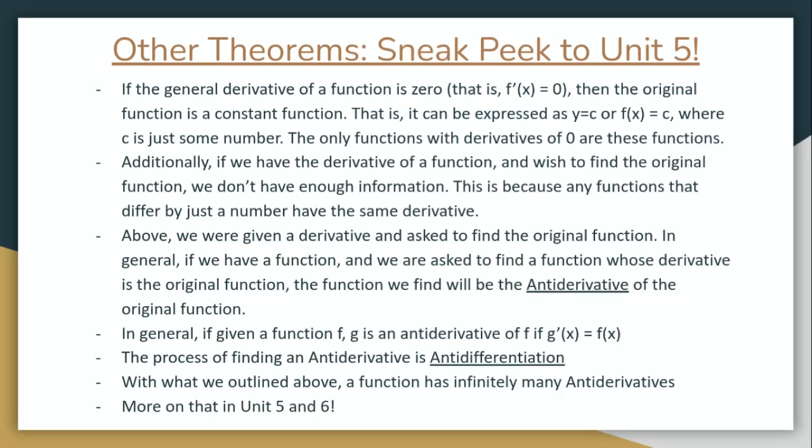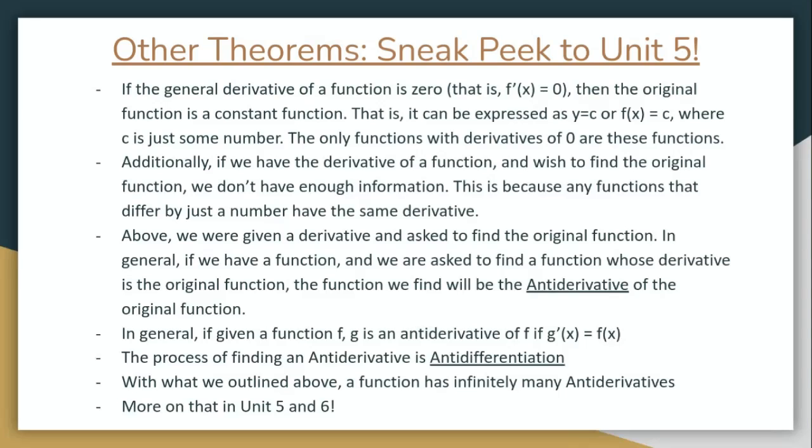Yes. So it basically says the only functions with a derivative of zero always are constant functions where y equals a number. The emphasis here is that these are the only functions with the 0 derivative. No other function exists, which makes sense. And when we say the 0 derivative, we mean the general 0 derivative, as in the slope is 0 everywhere. That makes sense? Yep. And you can also see why no other function would meet that property, because if the slope is going to be 0 everywhere, it has to be a flat line.